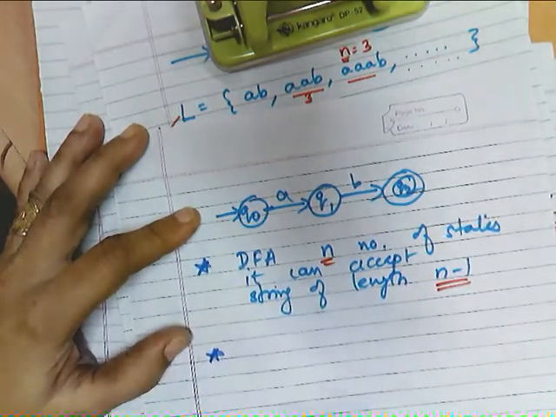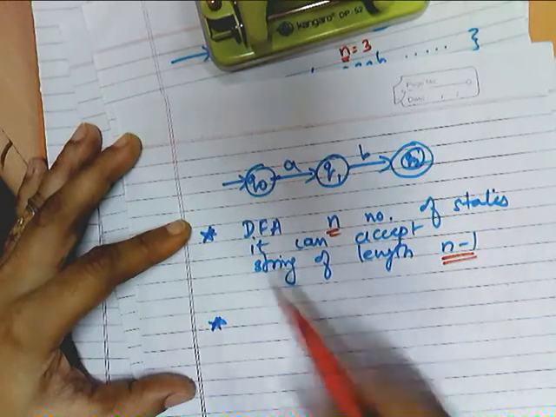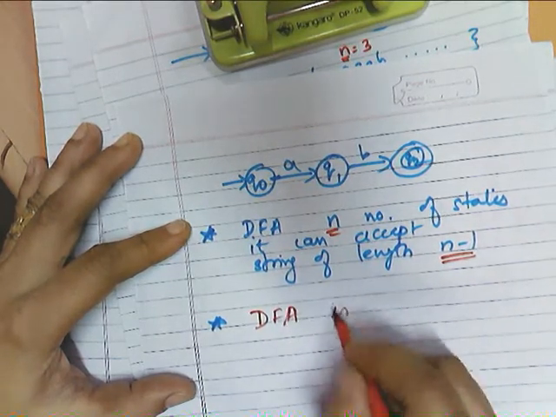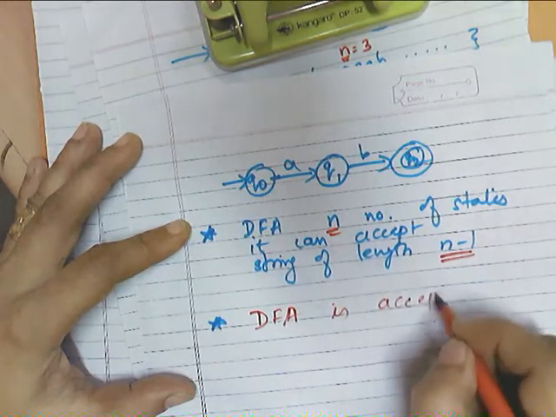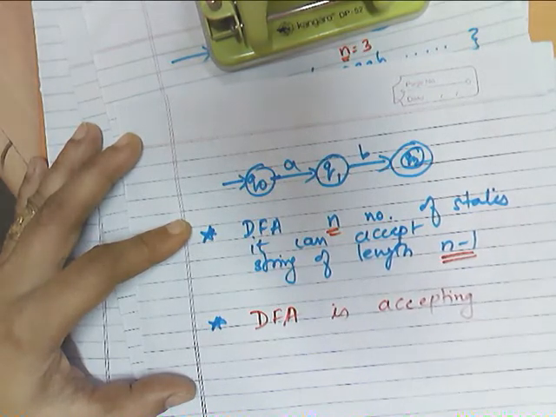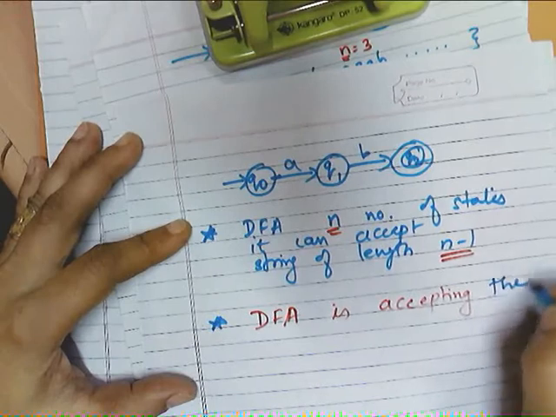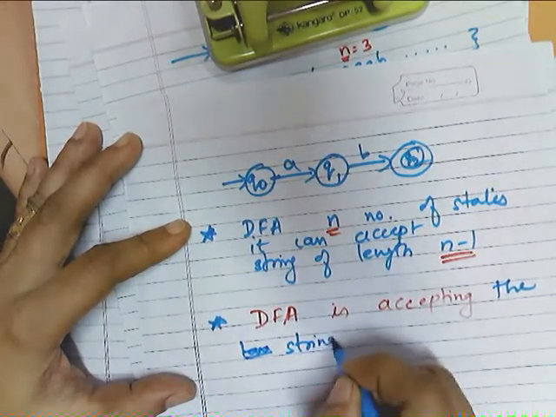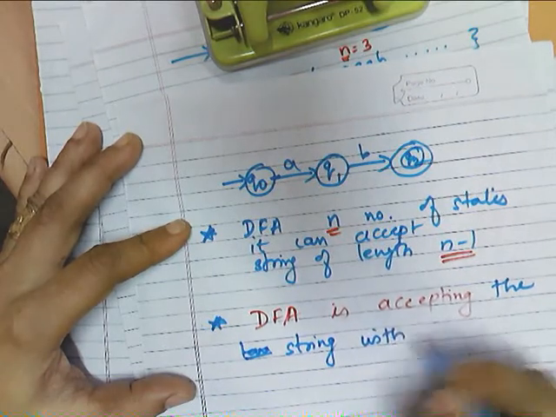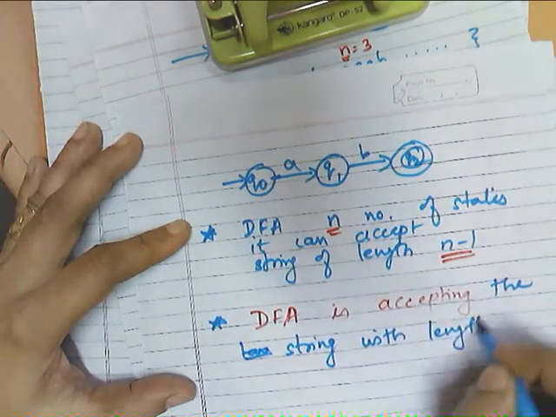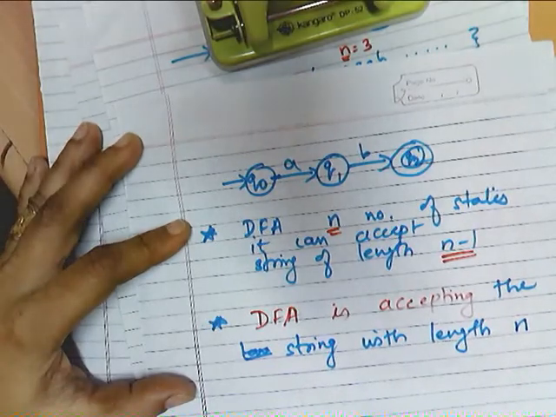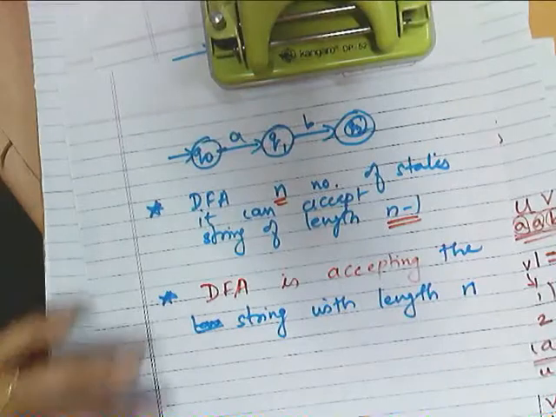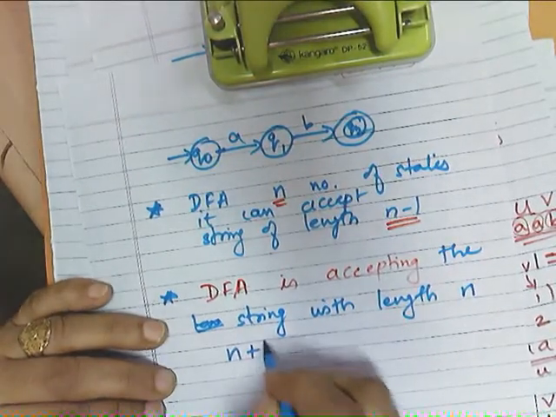Second point, what I am saying is, if my DFA is accepting a string with length n, then how many states will be required? n plus 1 states will be required.